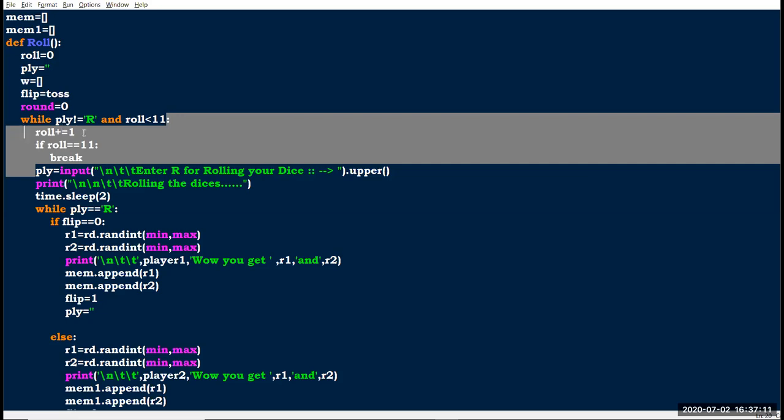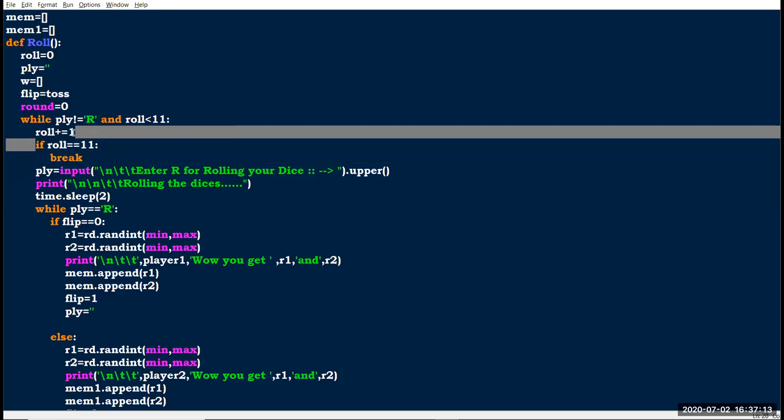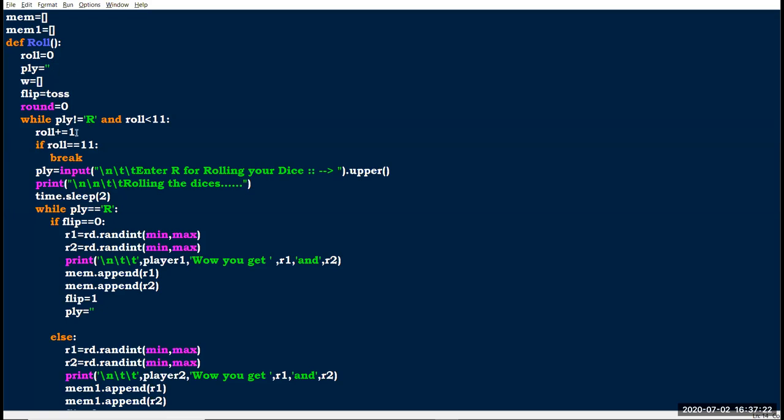In each loop the roll is adding 1. Here I have given 0, and in the first loop the roll equals 1, in the second loop roll equals 2, in the third loop roll equals 3, and in the 10th loop roll equals 10, and in the 11th loop roll equals 11, and here it breaks the while loop.